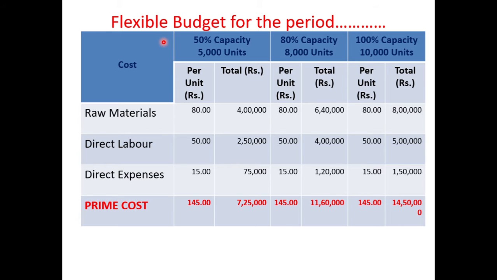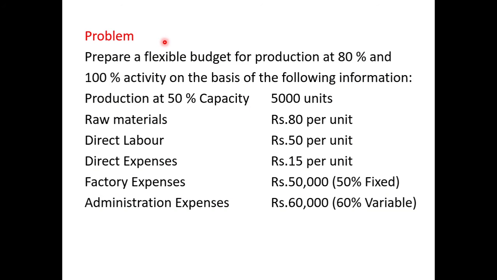And fixed cost amount will remain the same if the production increases or decreases. Once again I am telling, in the case of variable cost or variable expenses, cost per unit will remain the same, and in the case of fixed cost or fixed expenses, the amount will remain the same if the production increases or decreases.